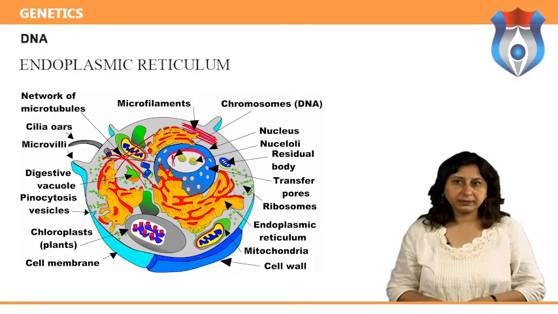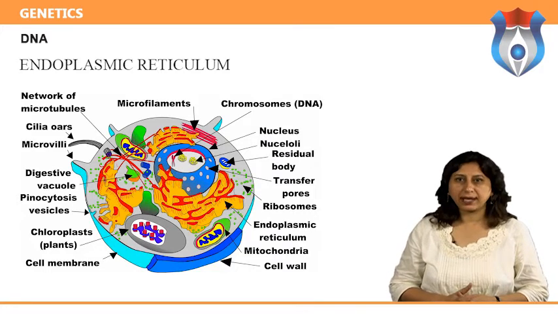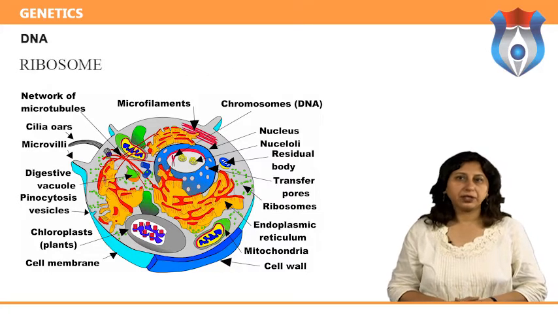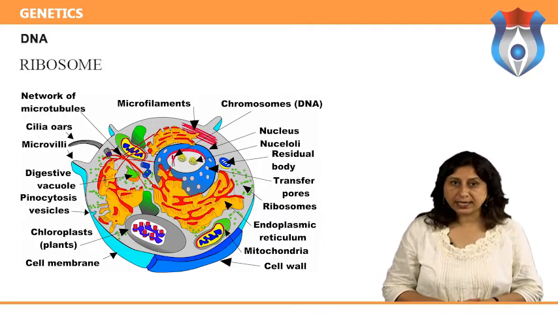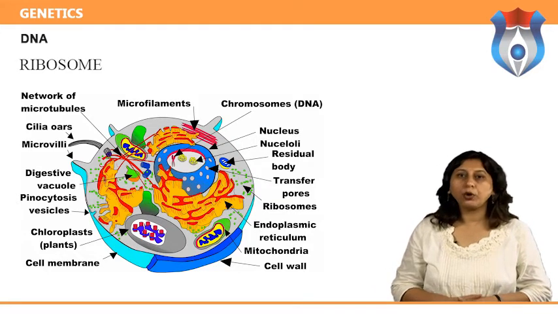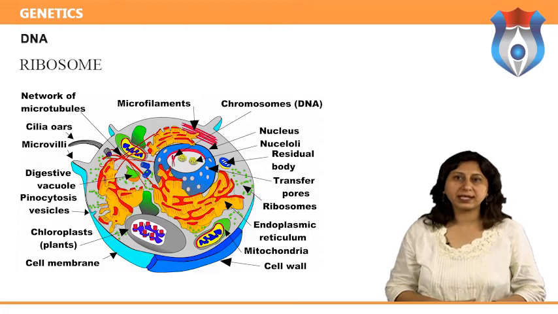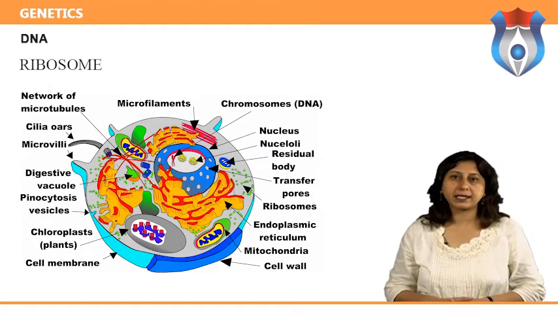Endoplasmic reticulum, ER: this helps in processing molecules, for example, proteins created by the cell. Ribosome: these lie over the ER and process the genetic instructions or blueprints within the DNA and create new proteins. These can also float freely in the cytoplasm.